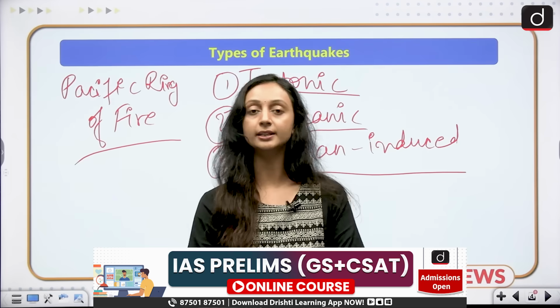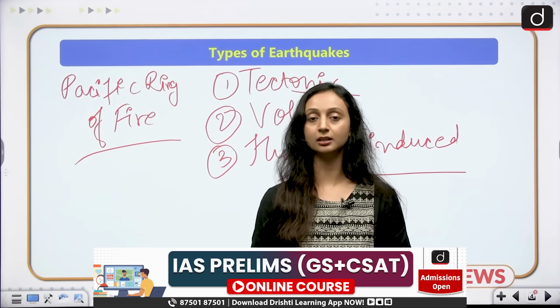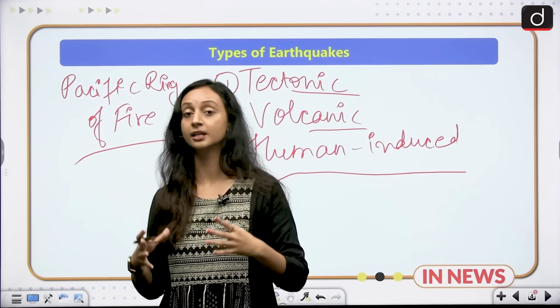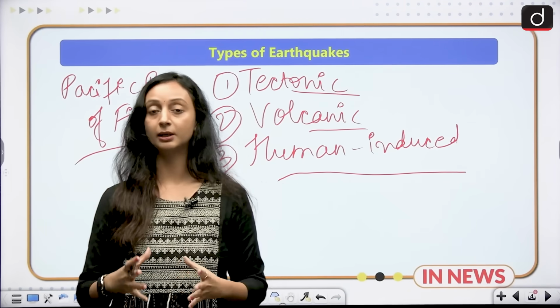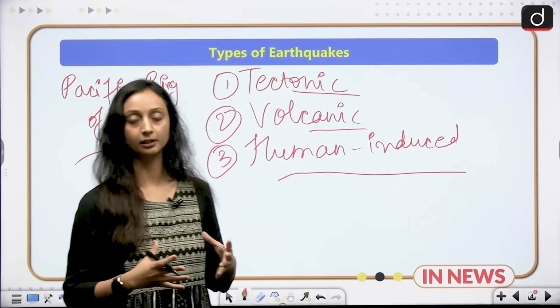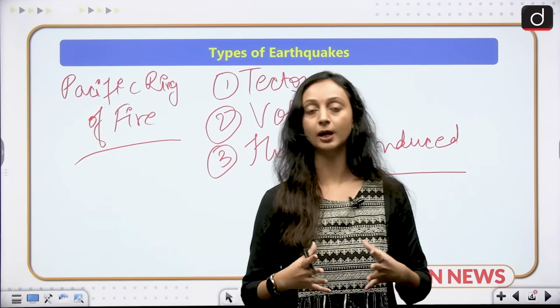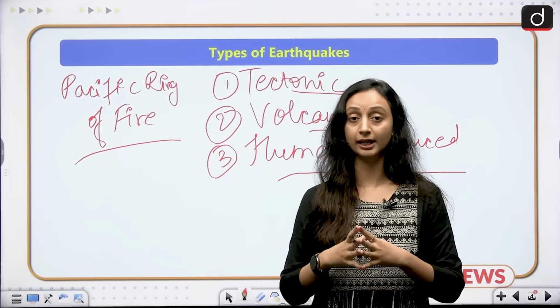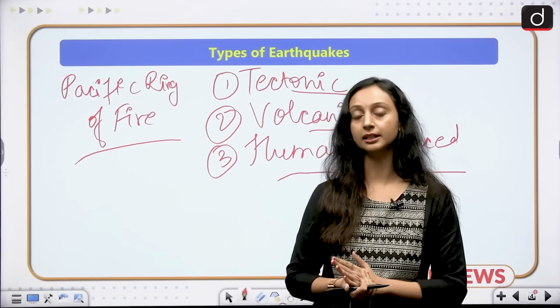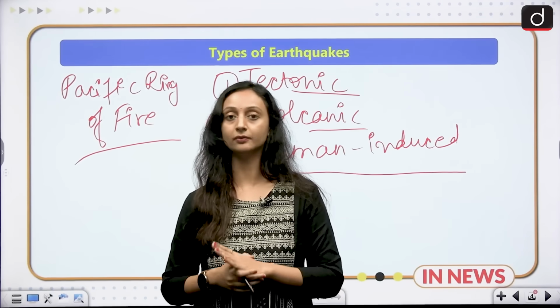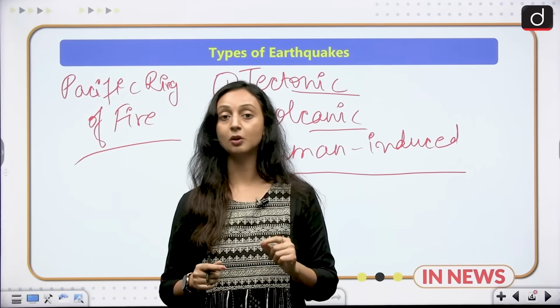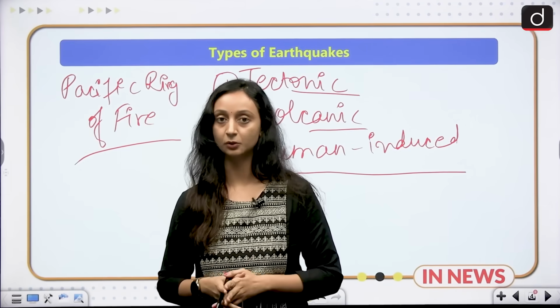And why is it seismically the most active? Because it has a lot of convergent boundaries. There are a lot of tectonic plates here, different types of major and minor plates. It has a huge subduction zone, and there is a large-scale convergence of these plate boundaries, and that is the reason it is the most seismically active zone in the world, hosting about 75% of the active volcanoes in the world.